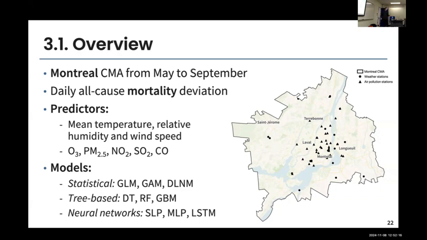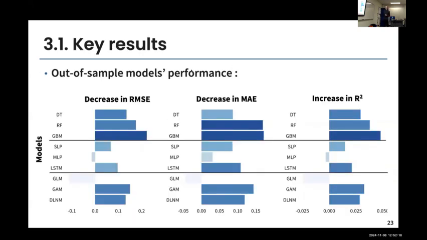So the results we've obtained in terms of out-of-sample performance, which means data that were not used to train the model, based on 3 criteria, which is the root mean square error, the mean absolute error, and the R-square. So we want all of these metrics to be the highest possible. We see that there was kind of one model that outperformed the other, which was the GBM, so the gradient boosting model. So we're working with public health authorities of Quebec, and we said, oh, well, we have a good model here, so is that the end of the project, right?